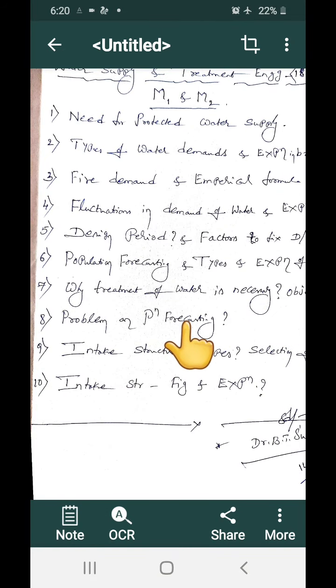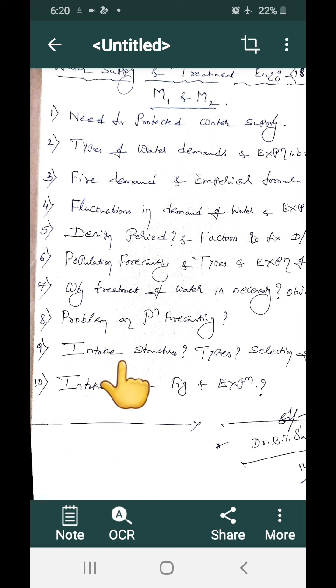Next one is a problem on population forecasting. One problem will be given to you. You just go through the first 4 methods of how to estimate the population forecast. We have 4 methods. What are those methods? AIM, GIM, IIM, and decrease rate of increase method, DRIM.